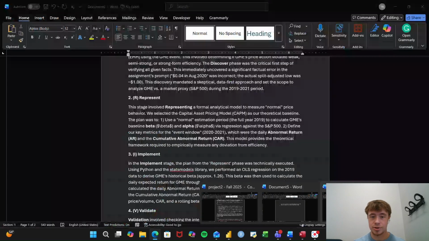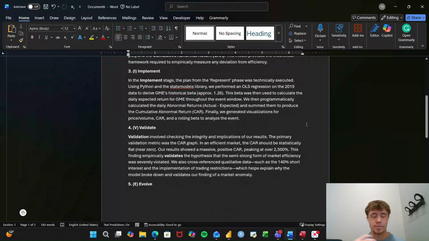So going back to our driver framework, we have now implemented, we have validated. The implementation was the Python code, and then the validation was these graphs we just looked at.